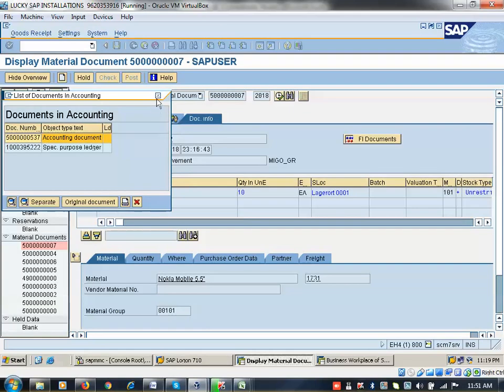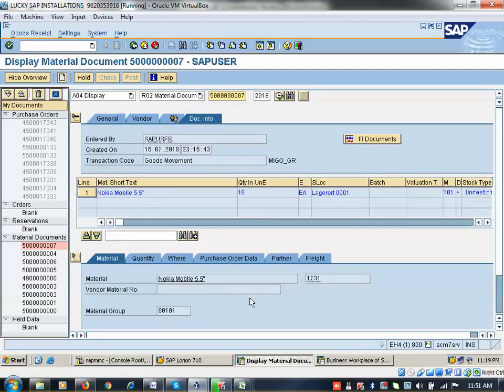Now I am coming back. You cannot see this value if you don't have access to FB03. Usually in real time, this transaction will not be open to any goods recipient or storekeeper. A storekeeper can't identify the price which is available in the system. So this is the finance document.